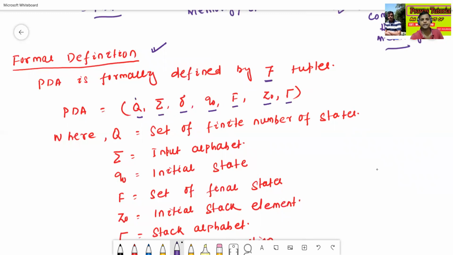What is the meaning of Q? Q is the set of a finite number of states. What is the meaning of sigma? Sigma is called the input alphabet. What is the meaning of Q0? Q0 is the initial state. What is the meaning of F? F is called the set of final states. Z0 is the initial stack element. Tau is called the stack alphabet.